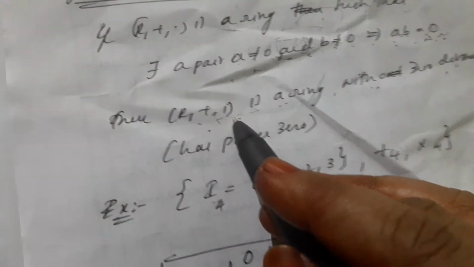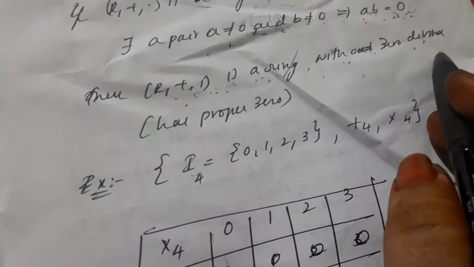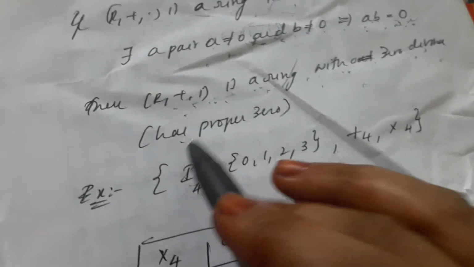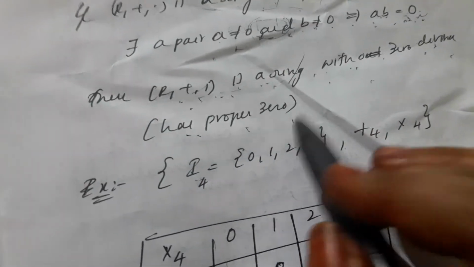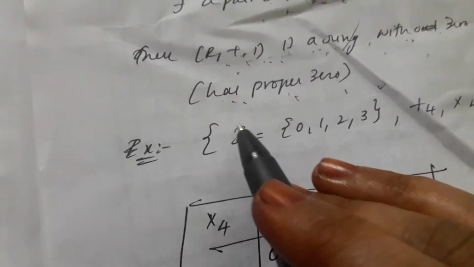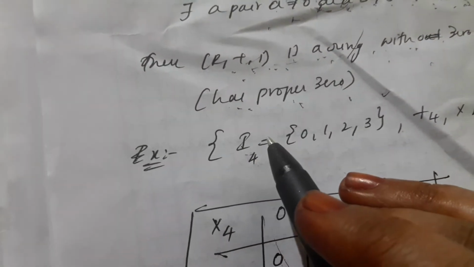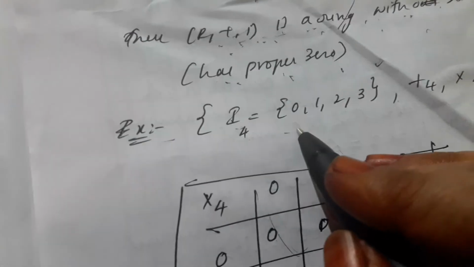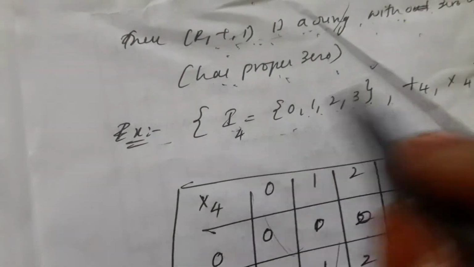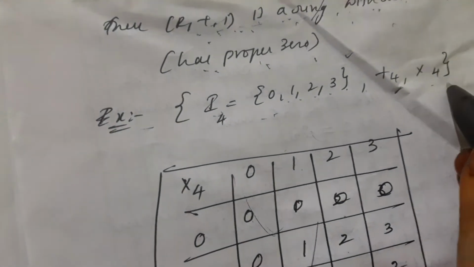Then (R, +, ·) is a ring with zero divisors. Zero divisors means it has proper zero divisors. Okay. Next, I4. Consider the example I4 equal to {0, 1, 2, 3}, with addition modulo 4 and multiplication modulo 4.